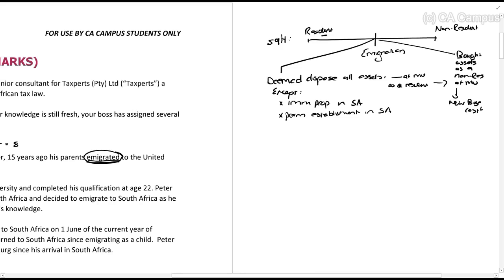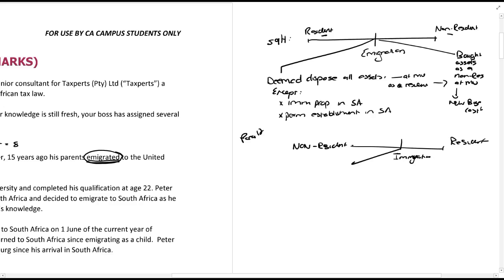Okay, resident becomes a non-resident. When a non-resident becomes a resident, we look at paragraph 12 of the 8th schedule. So it's just the other way around. Right, so here's immigration, or immigration from the other side, however you want to see it.